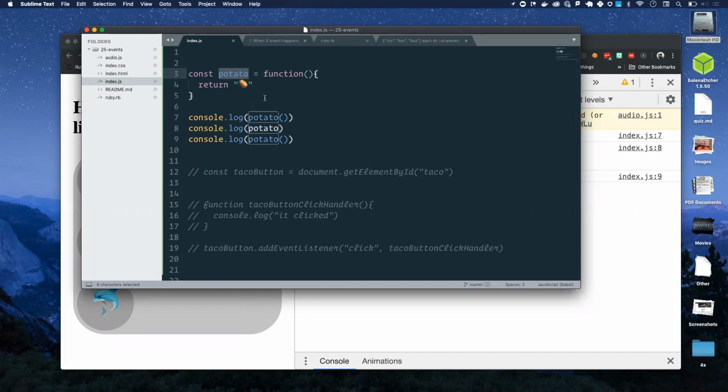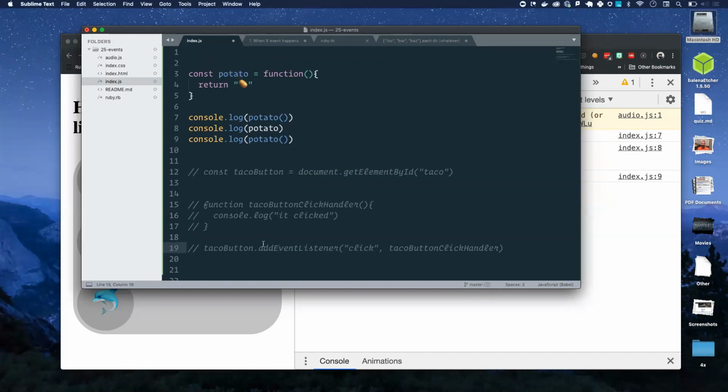Yeah, Joe. Functions are, all functions are functions. Only functions that are a property of another object, like getElementById, is a method of the document, and addEventListener here is a method of taco button. I would not call this a method. With that said, I don't have a computer science degree, so who knows? Terminology is hard. Not yet. You could assign it to a property and then it would be a method.